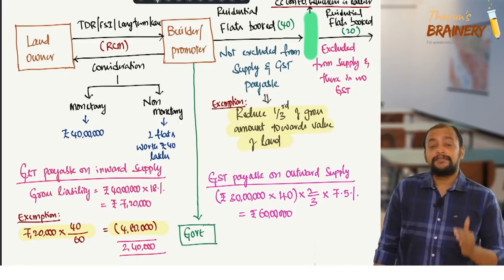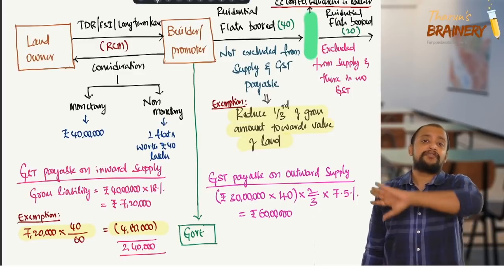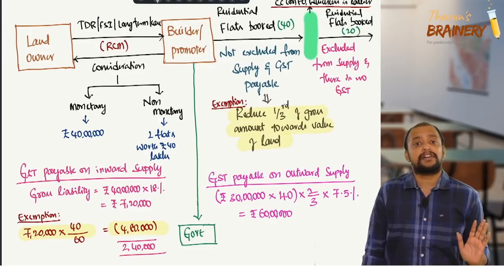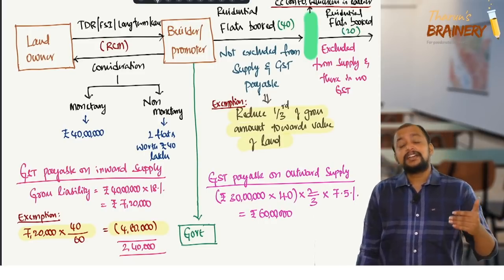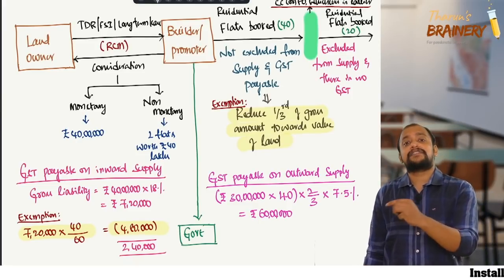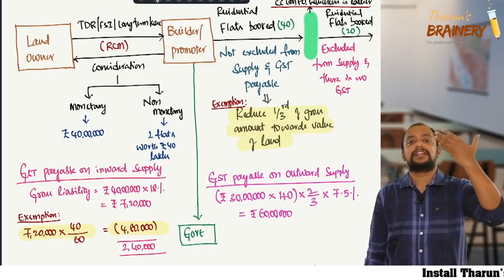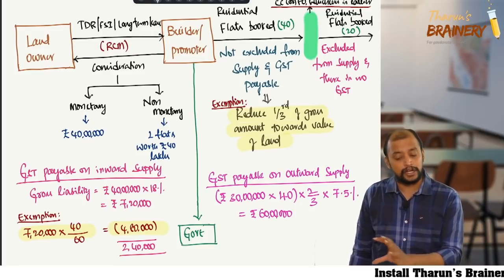What is that? We need to reduce 1/3 towards value of land. Means you need to take from the gross value only 2/3. So take the value of the flat including the value of the land and into number of flats, 40 flats, into 2/3. So that will be taken as the value, and on that 7.5%. Sir, how that 7.5%? That rate will be given in the question, don't worry. So this 60 lakhs will be the GST payable on outward supply.